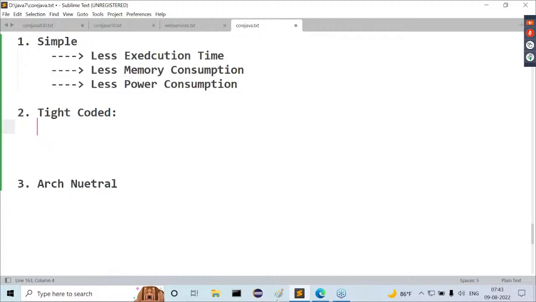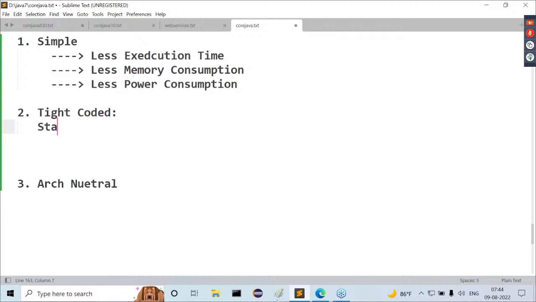It is not mandatory, but inside data structures I require only one point: the stack. Are you aware of the stack? S-T-A-C-K, a data structure. Okay, no problem. A stack is a data structure where we can perform three types of operations. What are the three types of operations we perform? First is the push operation, the second is the pop operation, and the third is the peek operation.